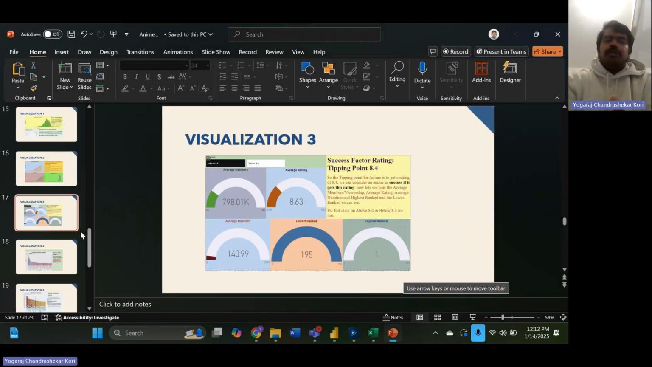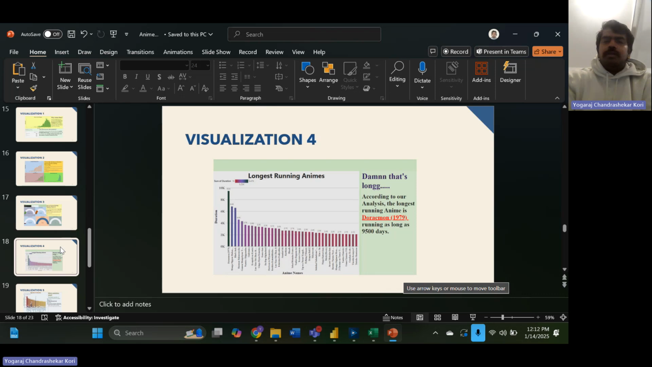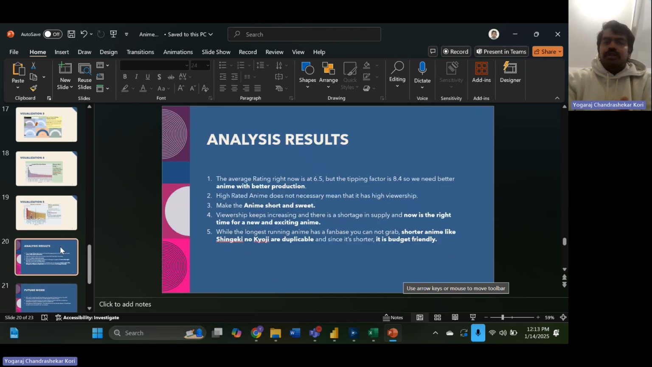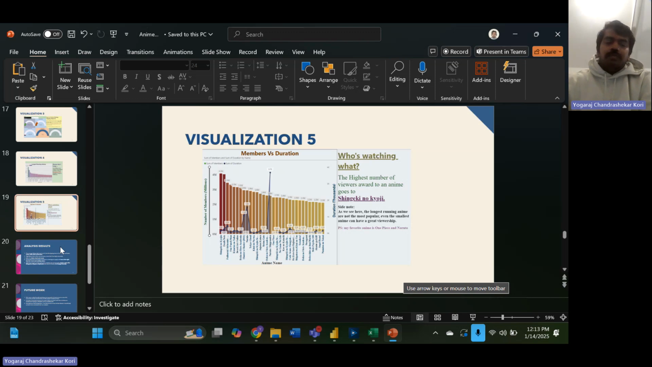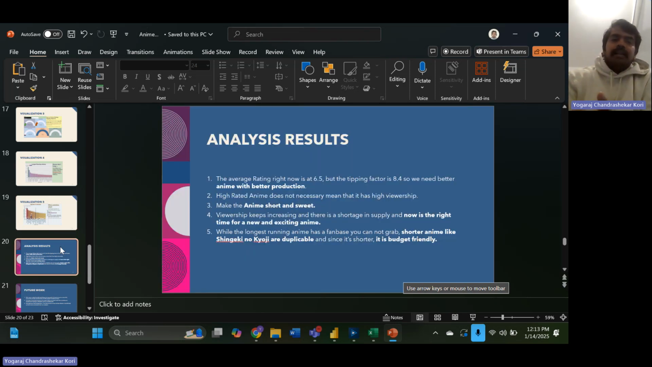If you want your project to be as small as possible but also with a higher rating, so that you can have a proper storyline and at the same time have a viewership which is not diminishing. So this is my analysis, the research for my analysis. Have an anime with better production, have an anime which is short and sweet. Just because your anime is highly rated, you cannot expect the viewership to increase with it.